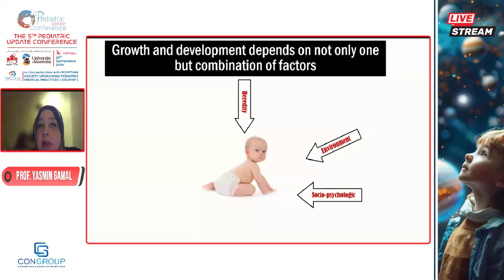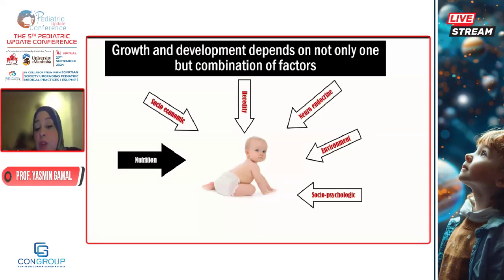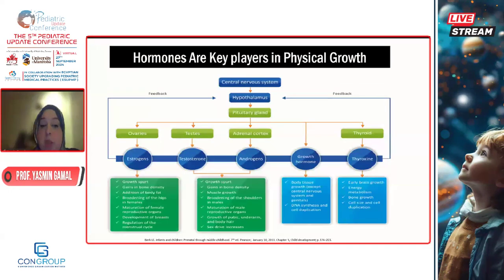The social impact of the environment on the child affects growth. Yes, definitely. We have the hormones, of course, socioeconomic status, and nutrition is a major player here. The stimulation that the child gets all through his life affects development, cognitive skills and behavioral skills, and the presence of infection or repeated infection definitely has a huge impact on growth.